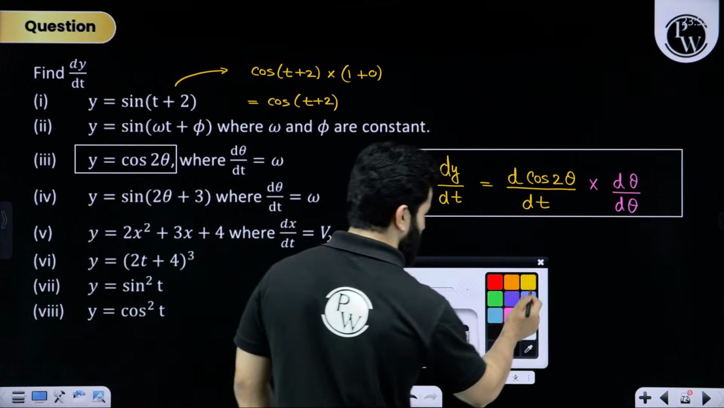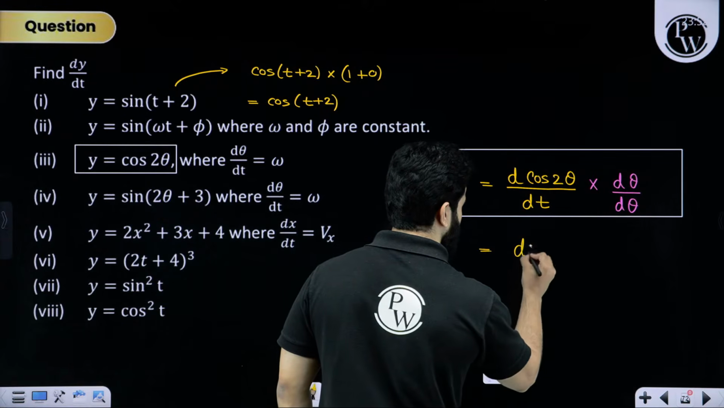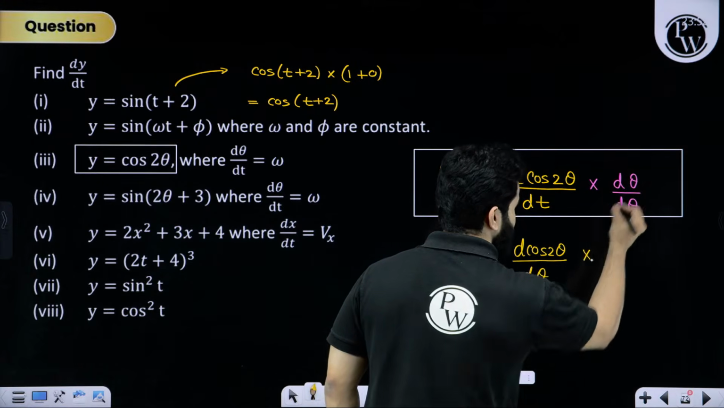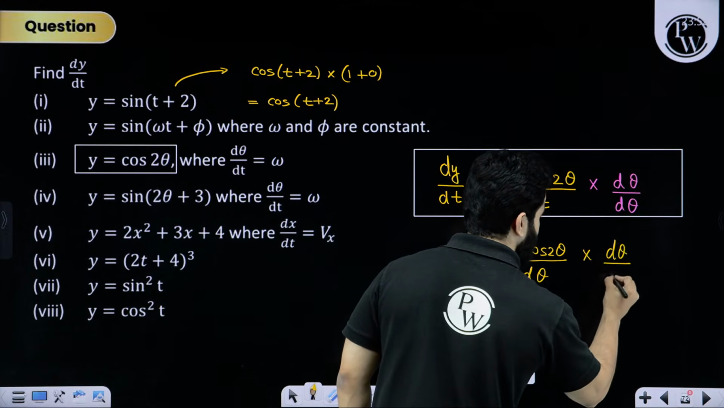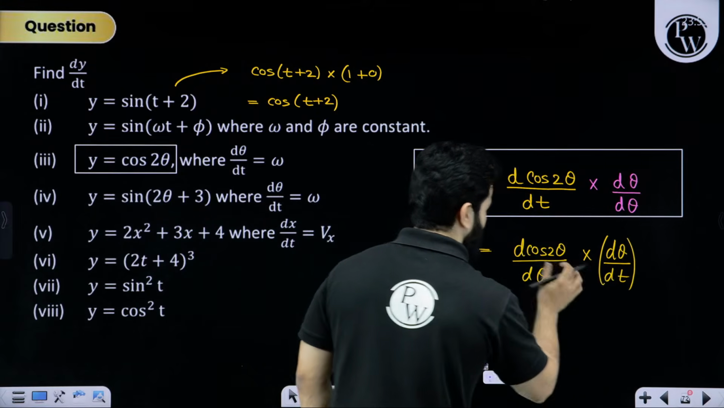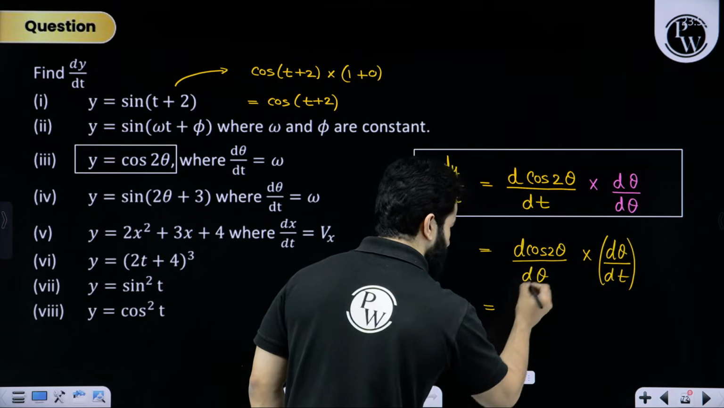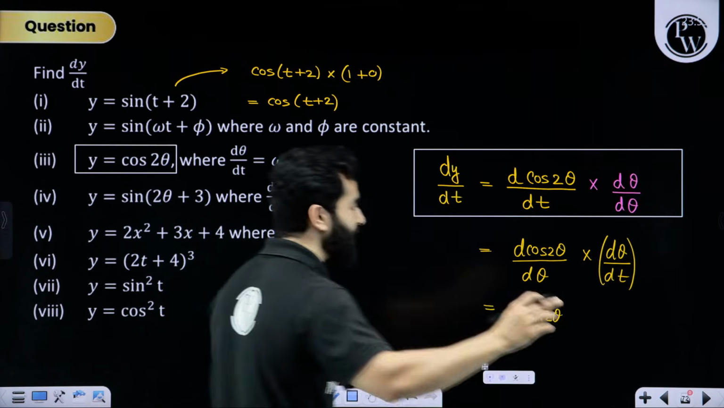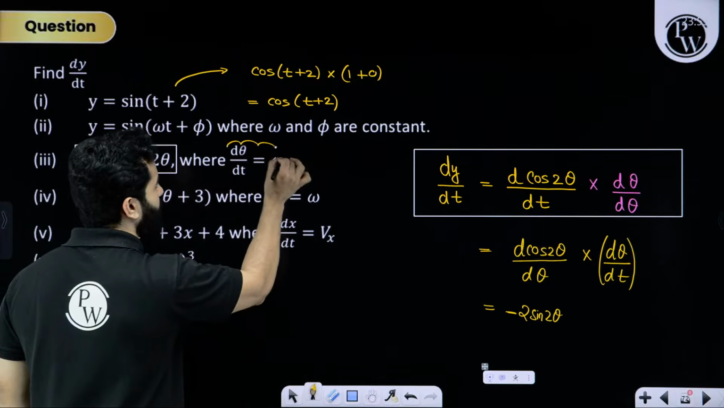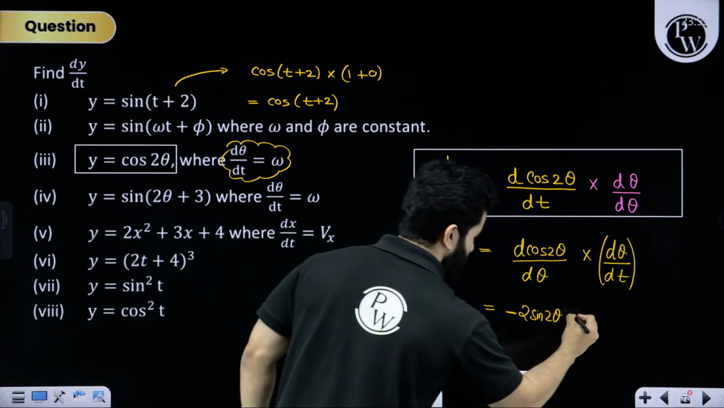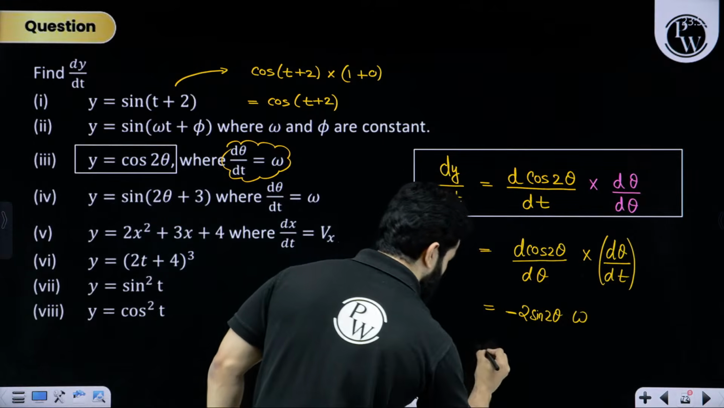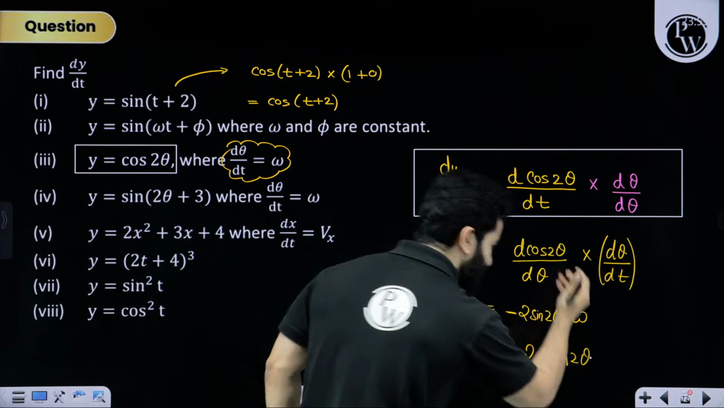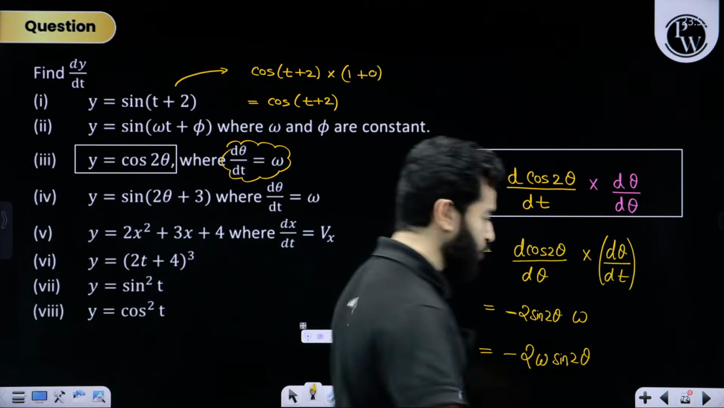Next step, let's rewrite differentiation of cos 2 theta with respect to theta, and write d theta and dt separately. Now differentiation of cos 2 theta with respect to theta is minus 2 sine 2 theta, and d theta by dt is given in the question, it is omega. So this is our answer. My final answer is going to be minus 2 omega sine 2 theta. This is extremely important. We are going to use all of these things.